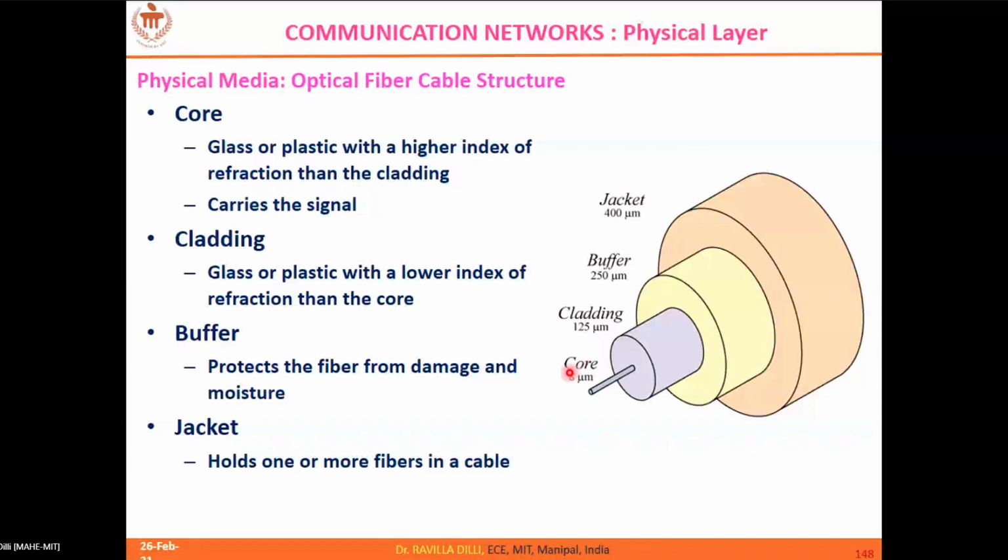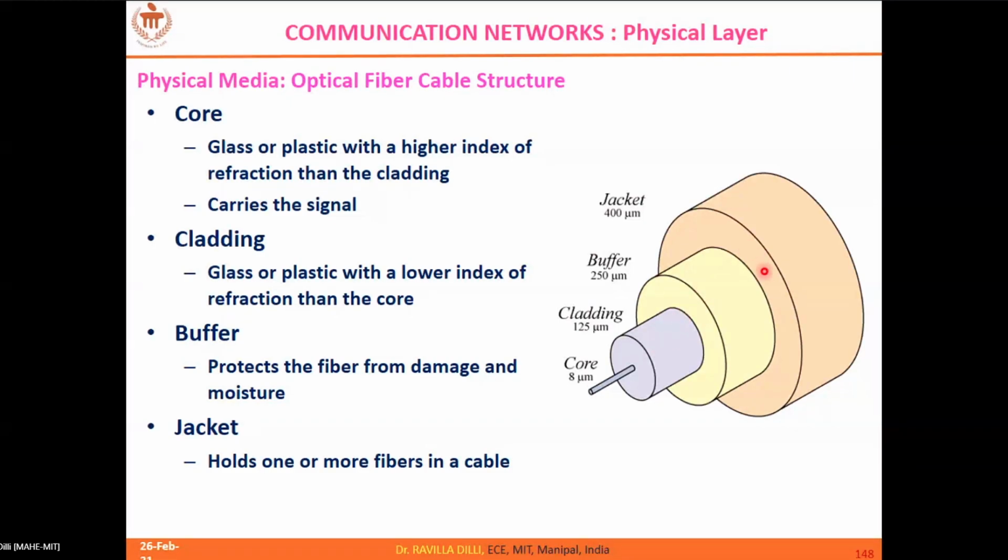You have the innermost core material, which is very, very thin, 8 micrometers, hardly as thin as your hair. And then the immediate layer is the cladding material. These are the two essential layers that an optical cable should have.